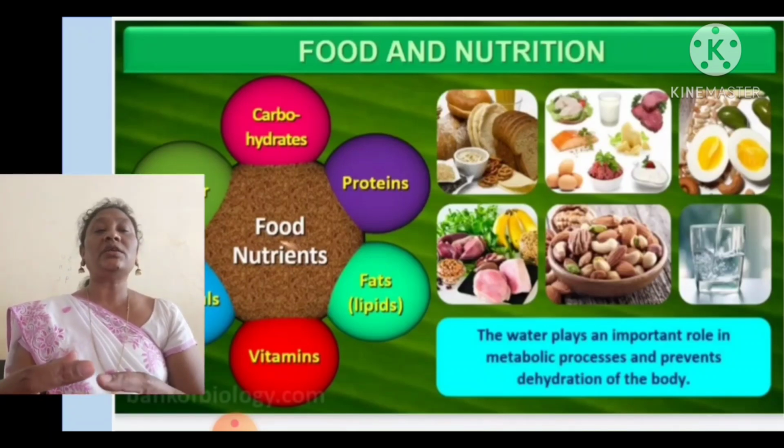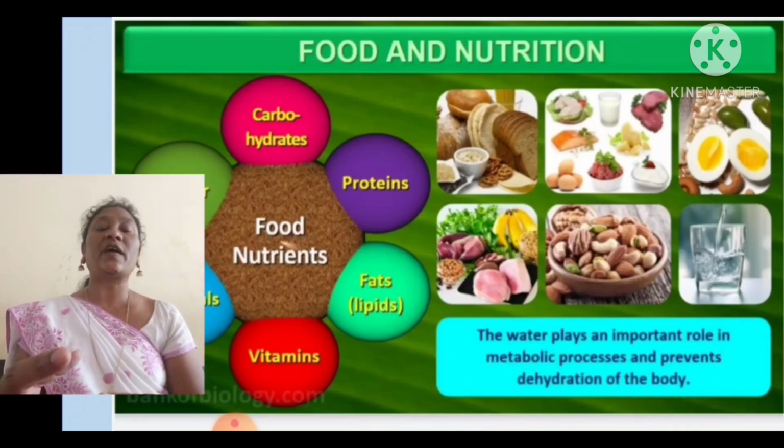And what are the different types of nutrients we are taking? Carbohydrates, proteins, fats, vitamins, minerals, fibers and water. These all are called food nutrients. Carbohydrates, proteins, fats, minerals, vitamins and fibers. Along with this, water is also added. Water plays an important role in the metabolic processes and prevents dehydration of the body.